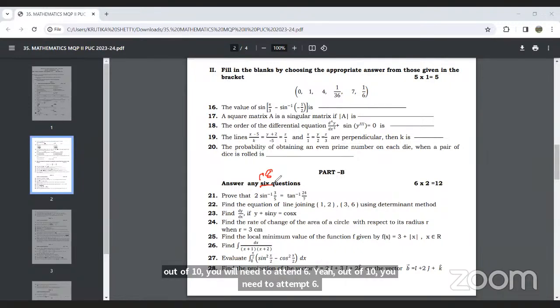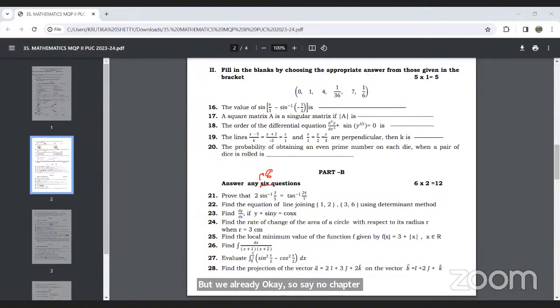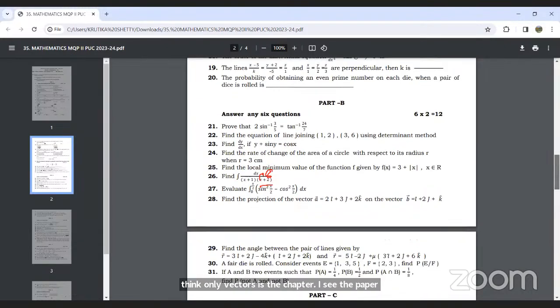See, no chapter fetches 2 questions. If you see the paper properly, only probability is fetching 2 questions. The rest, only one question is occurring from every chapter.